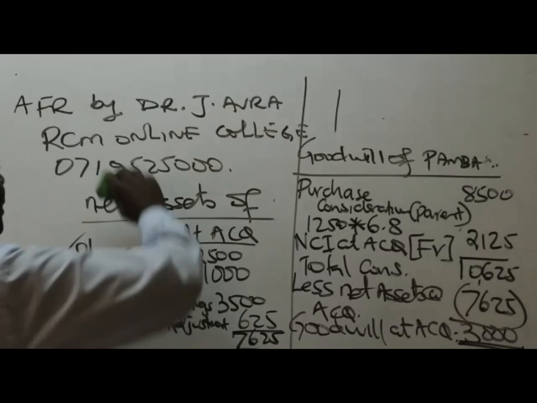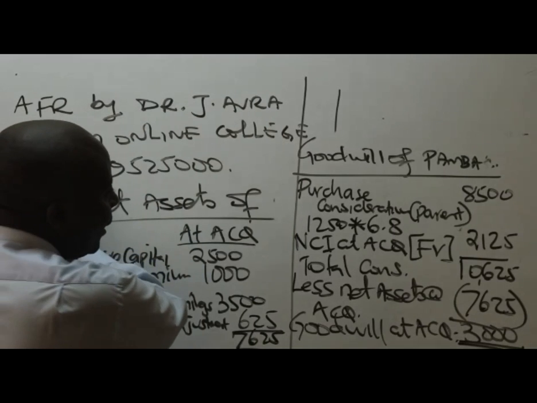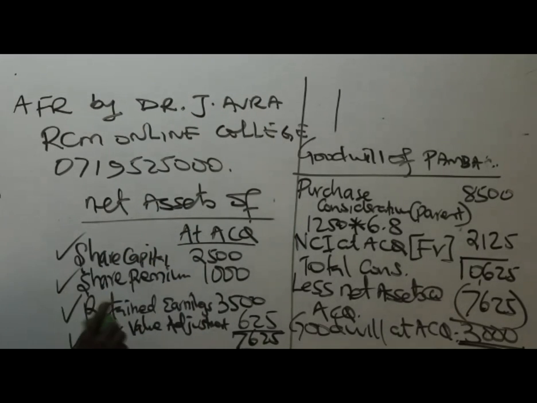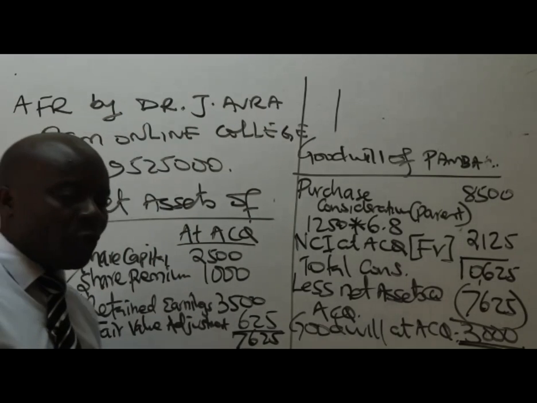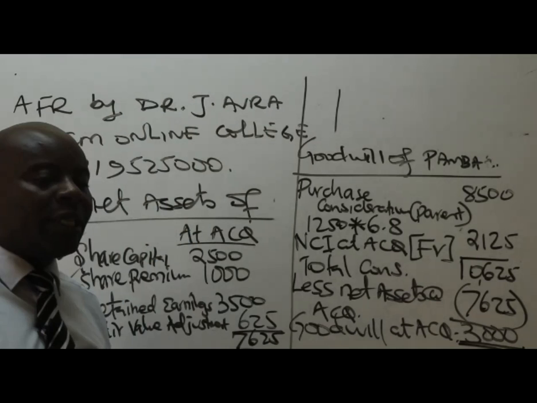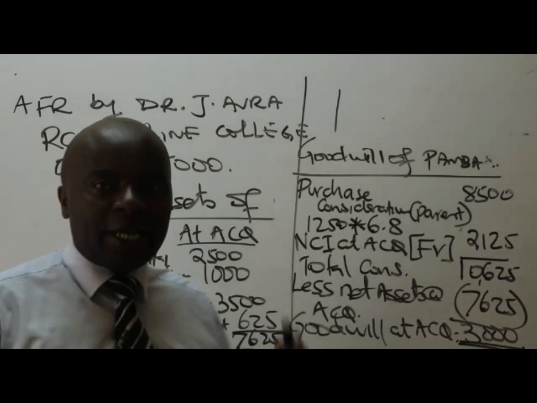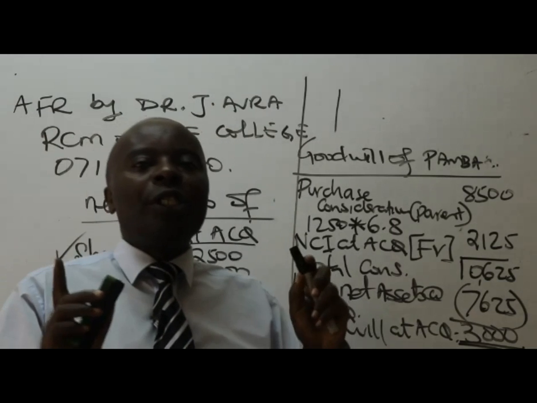So the second subsidiary, what do we have? Instead of me doing this one, I would want you, my students, to go ahead and compute for us the goodwill arising out of acquisition of DAFU.